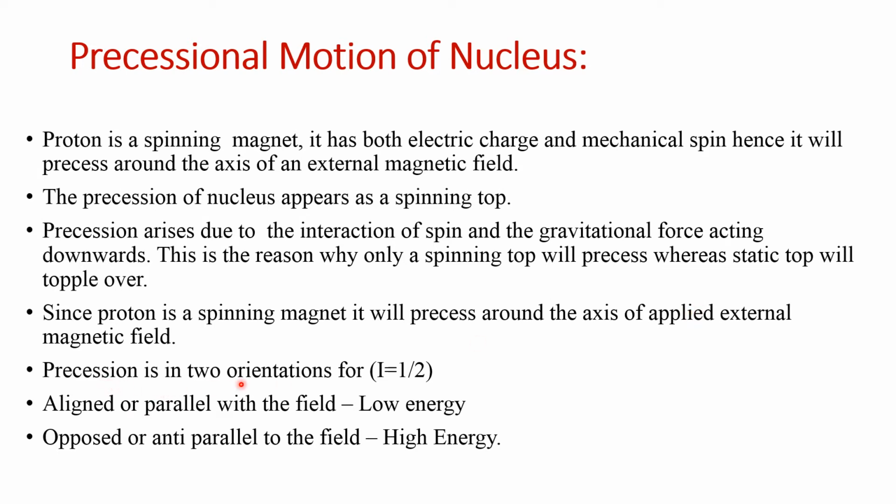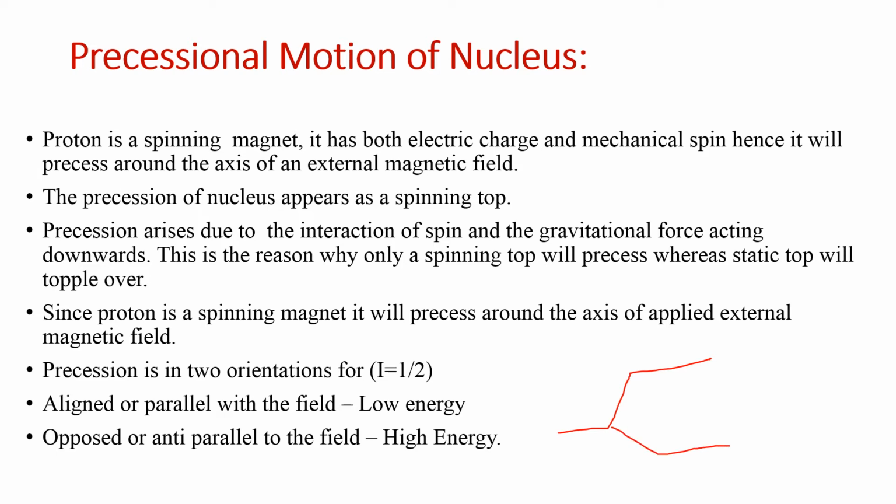Precession is in two orientations for I = 1/2. That is, aligned or parallel with the field, it is of low energy. Opposed or anti-parallel to the field, it is of higher energy. In the previous session, we have discussed what is I. A spin value is called I.